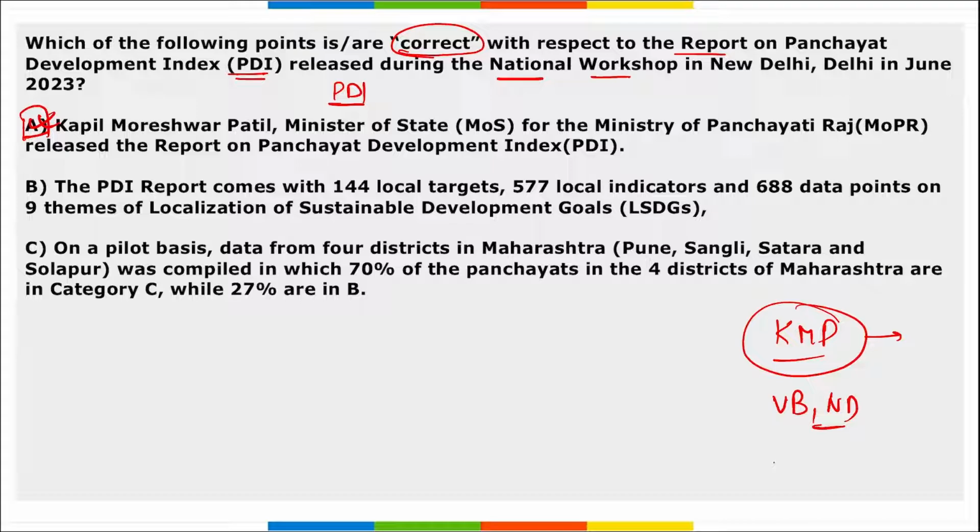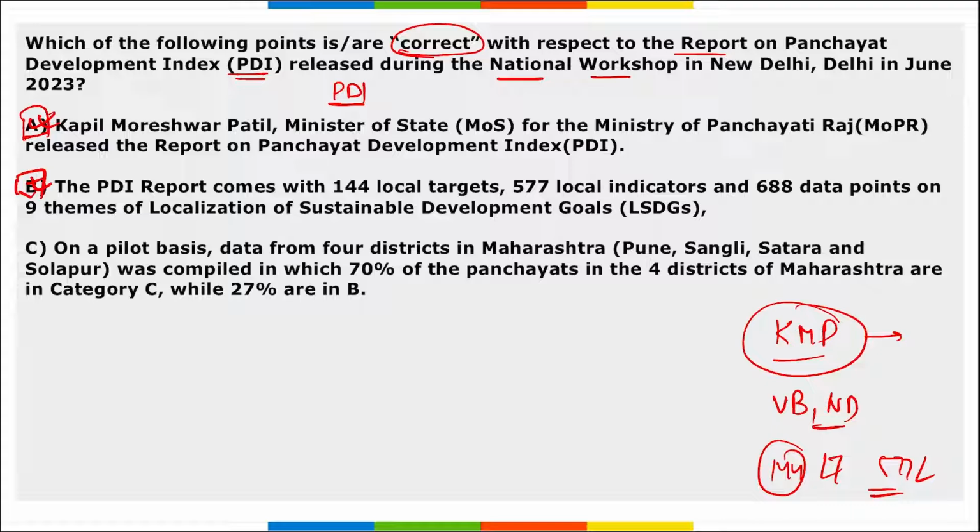Here a total of 144 local targets, 577 local indicators, 688 data points and 9 themes for the localization of the sustainable development goals was launched. So B option is also correctly written here.